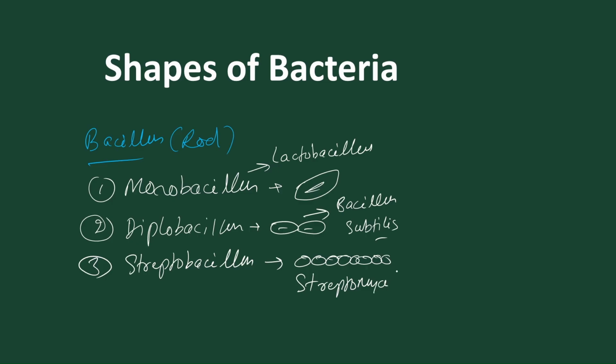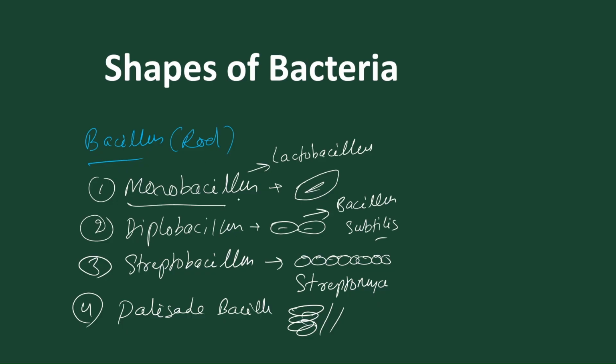Streptomyces. There are certain bacteria which are present in stalk-like form, and that is called palisade bacillus. Palisade bacteria are present in stalk-like form. Got it? So these are the different shapes of bacteria found in bacillus.